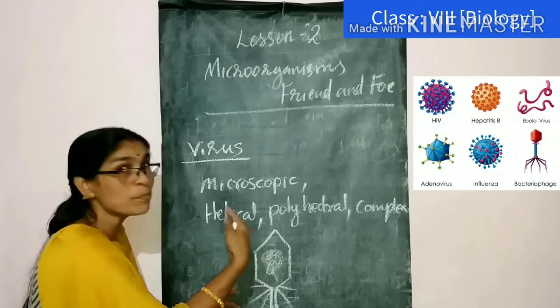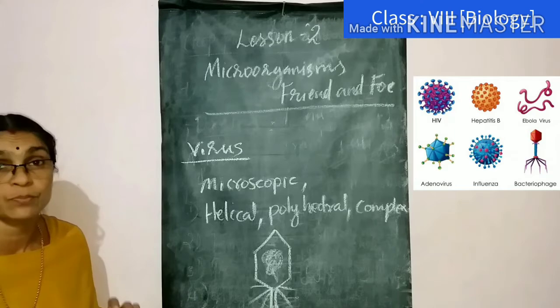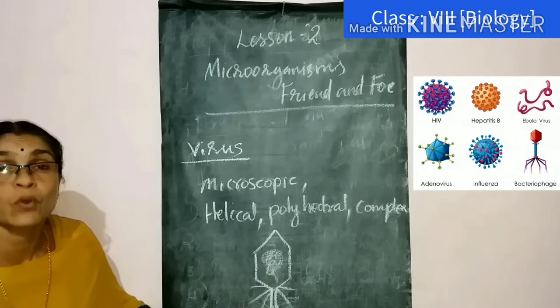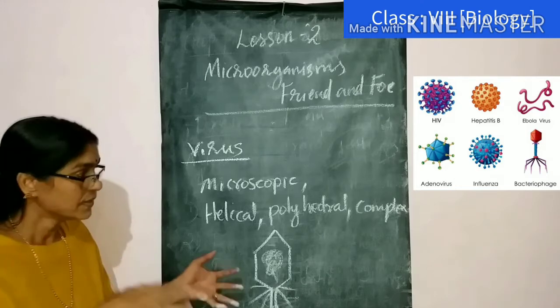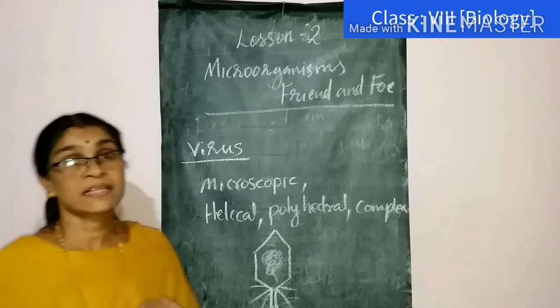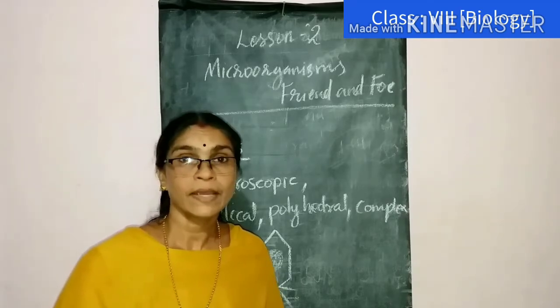That is why they cannot multiply outside of a host body. They can only reproduce or multiply inside the body of the host. They are living inside a bacteria or an animal cell or a plant cell. Okay.